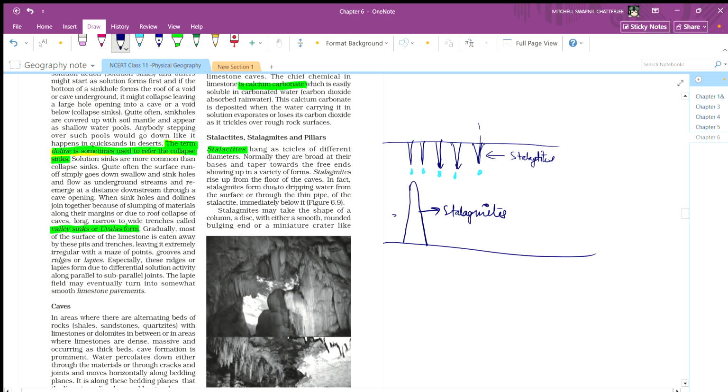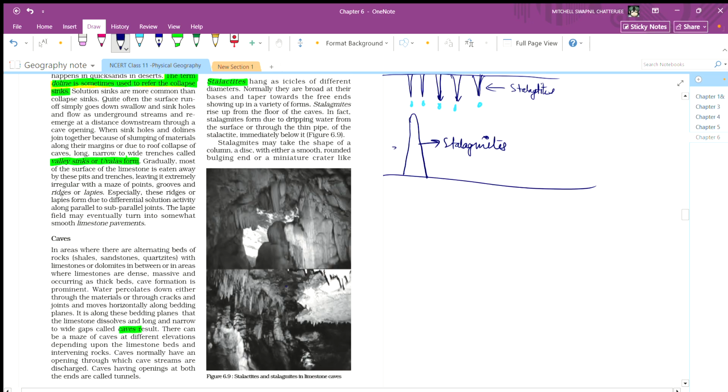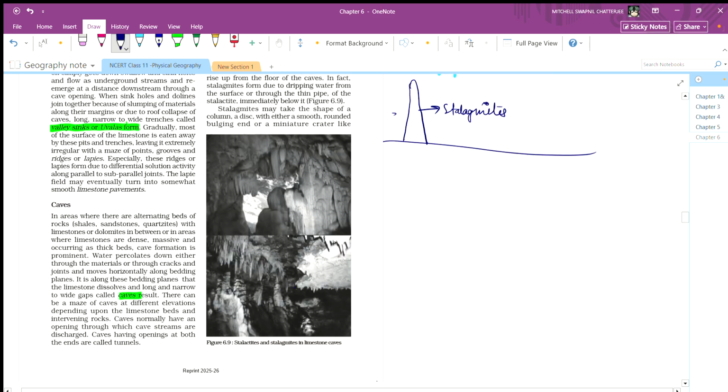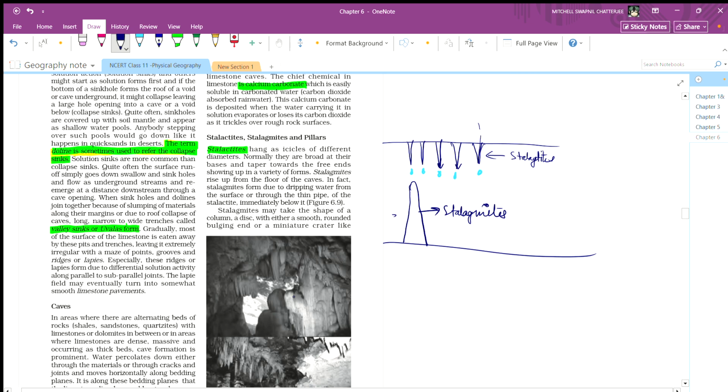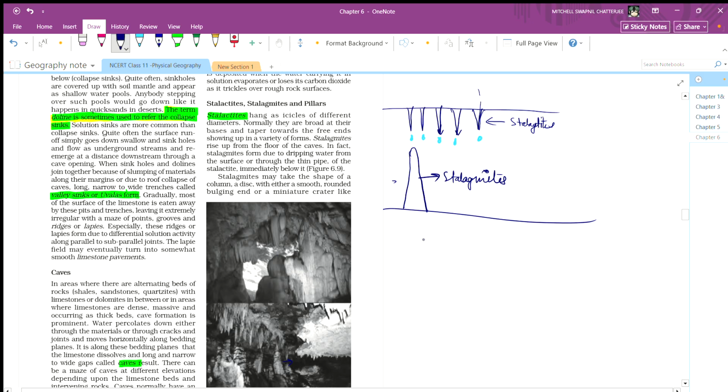Okay, in fact, the stalagmite forms by dripping of water from the surface through the thin pipes of the stalactite immediately below it. So, as we can see, these are stalagmites and these are stalactites. Wow.